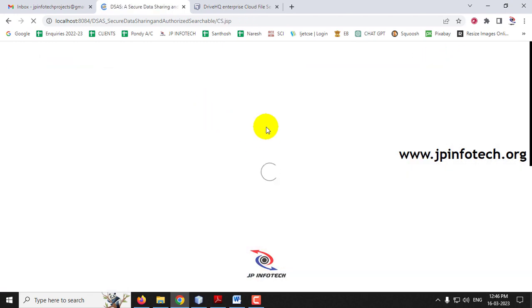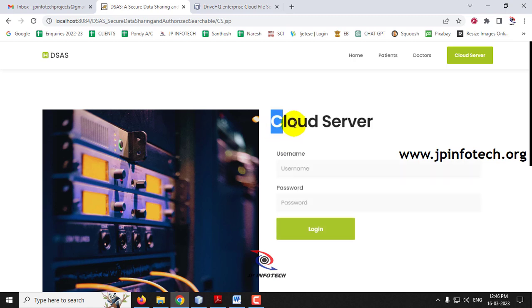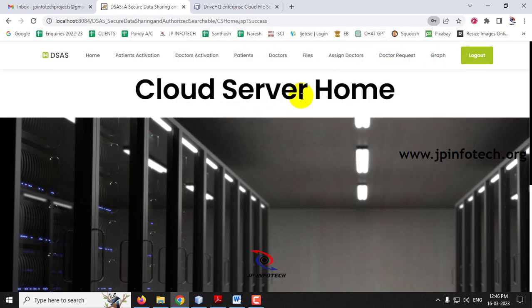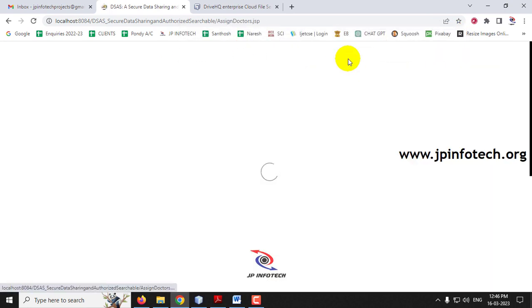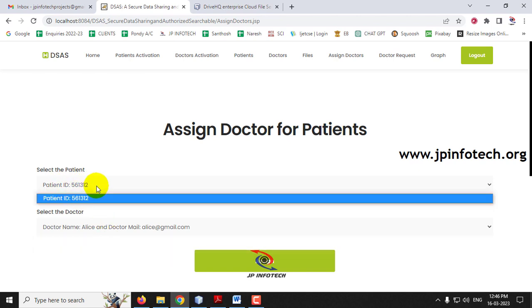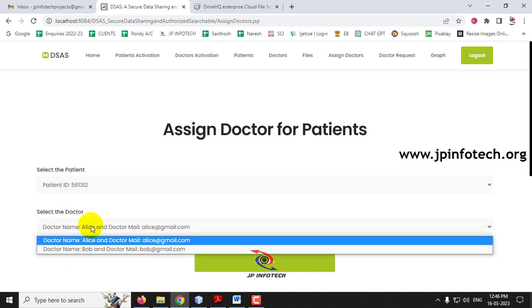Let me go to the cloud server part. Once logged into the cloud server part, if you go to assign doctors, here you can assign the doctors for the patient. Now you can see there is only one patient. If there are multiple patients, all the patient IDs will be listed in this drop box, and you can see all the doctors available with the doctor name and email.